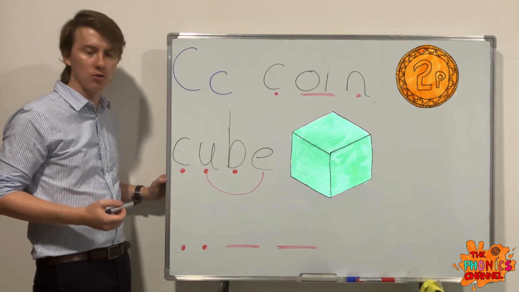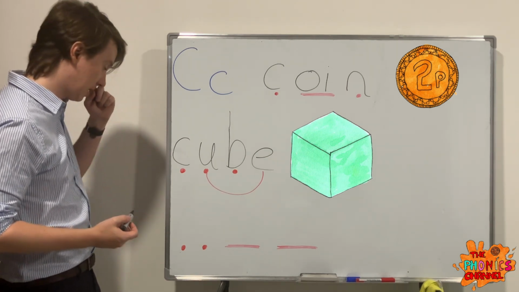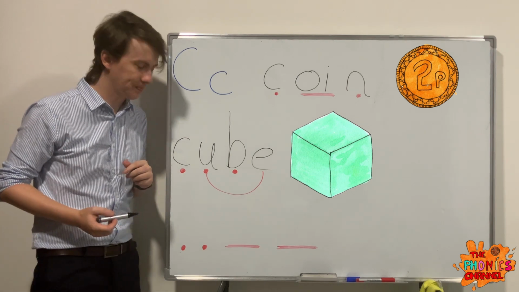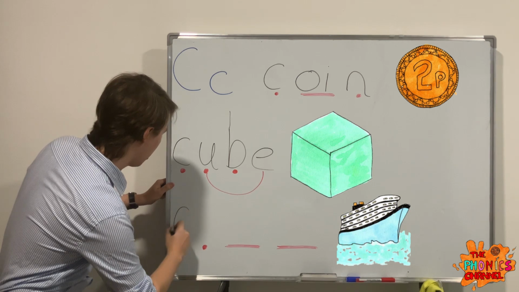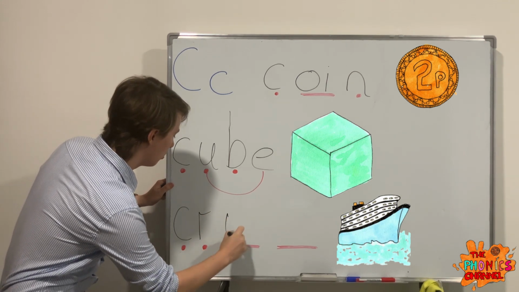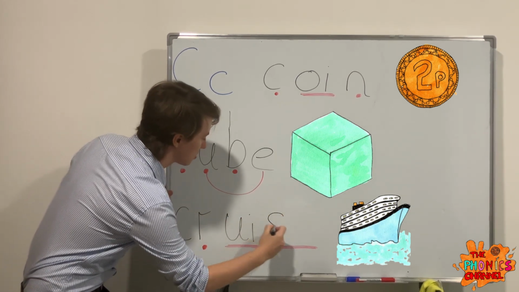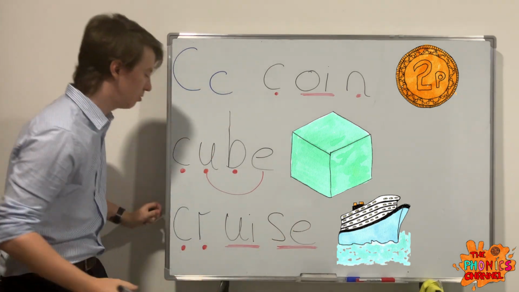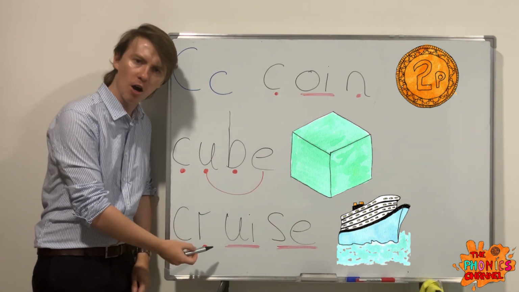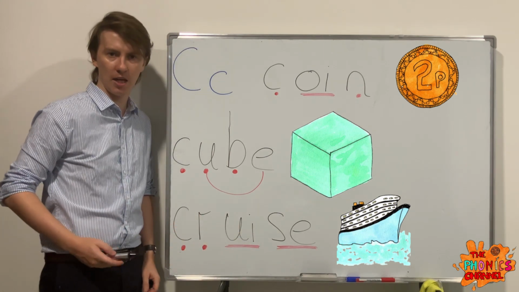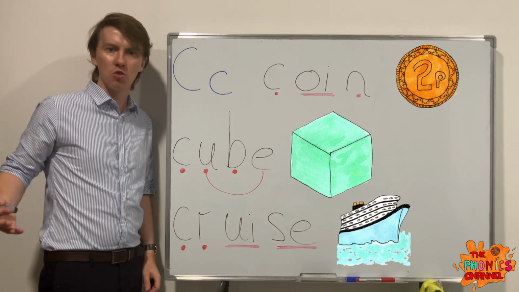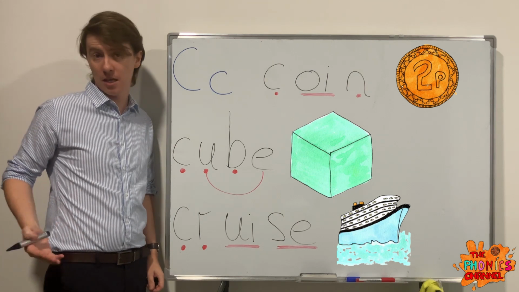Going on to our last word today is, oh, I like this one. I've never been on one though. Cruise. K, R, U, S. Cruise. Okay, I went on a cruise. Could be a sentence there.